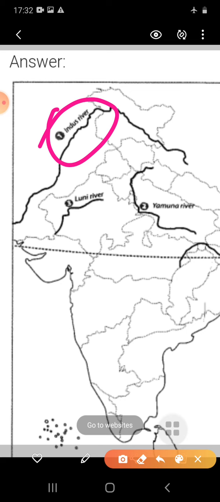Now next one is which river? That is the Yamuna river.